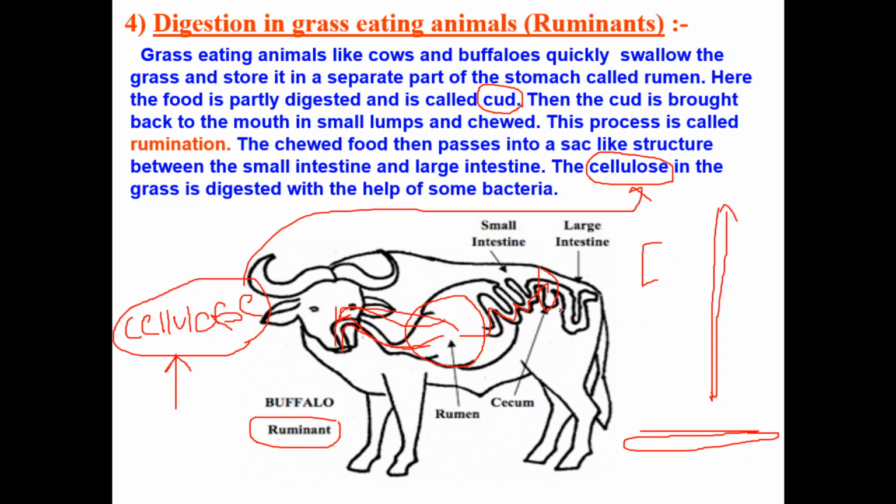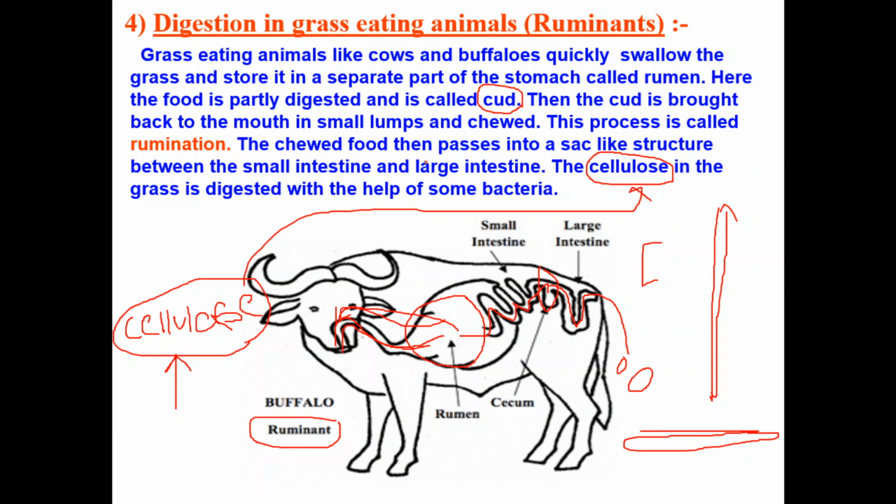Like that your food is digested, and here assimilation happens, and then the undigested food passes through the large intestine. Here again the reabsorption of some water and minerals takes place, and finally the waste goes outside of the body through the anus. Okay guys, so this is the process.